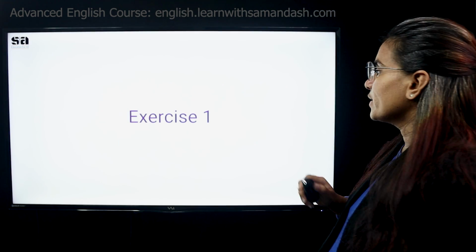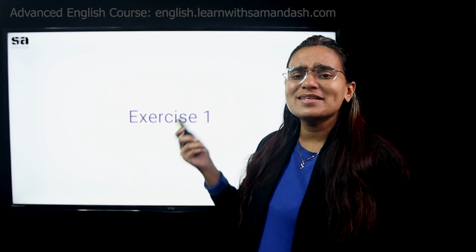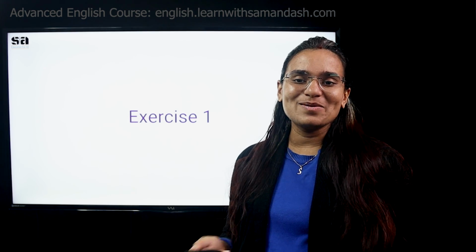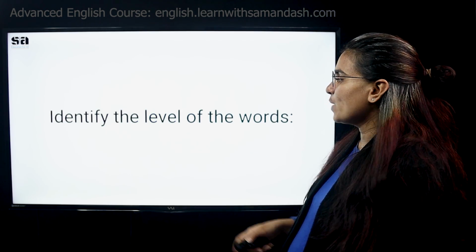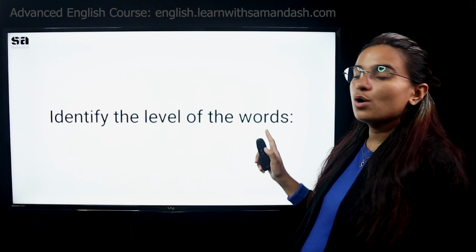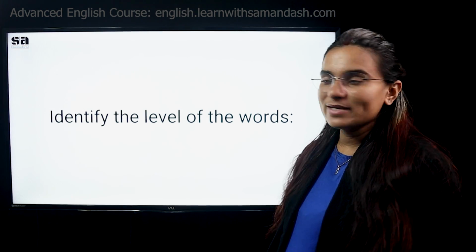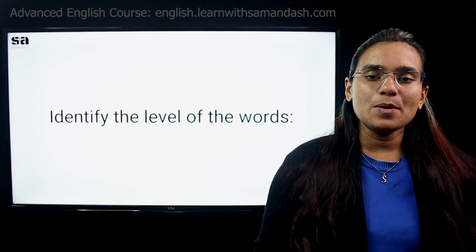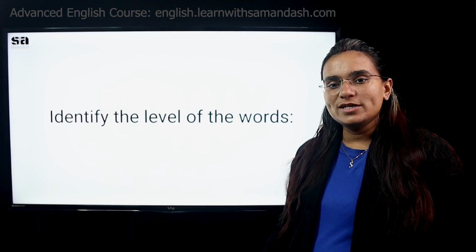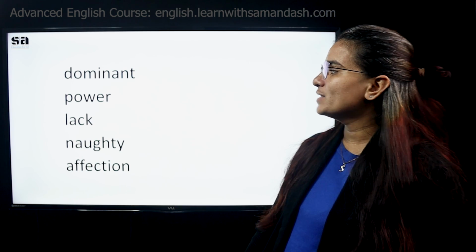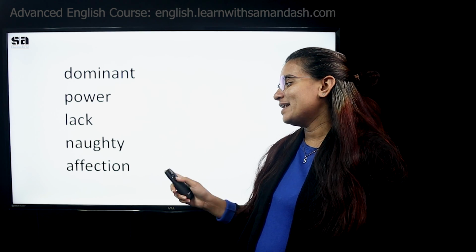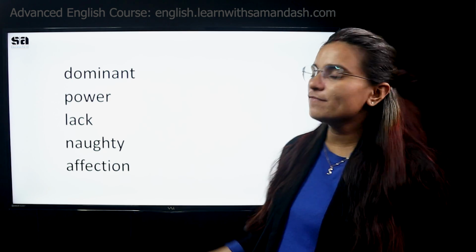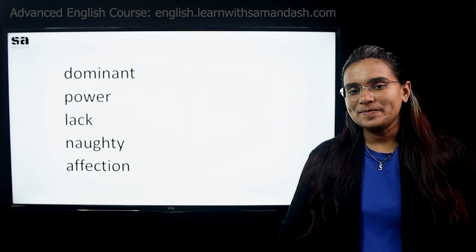All right, moving on. We have an exercise on our screen, and this is the best part of a teaching profession. A lot of exercises to learn different concepts. Now in exercise 1, you have to identify the level of the words. What I have done here is, I have collected a couple of words, and you have to tell me if this is A1, A2, B1 or B2. All right. The first set of words is dominant, power, lack, naughty, affection. You get 30 seconds on your screen and you have to tell me what is the level of each word.